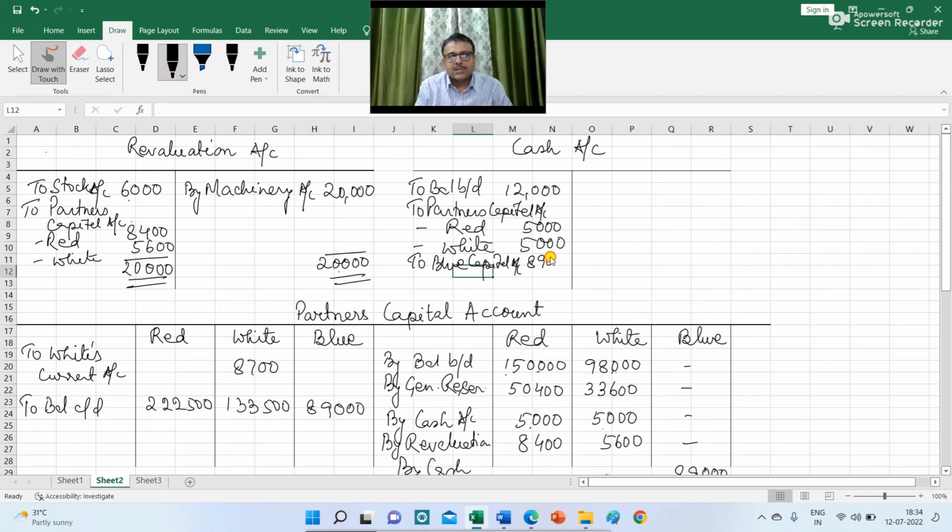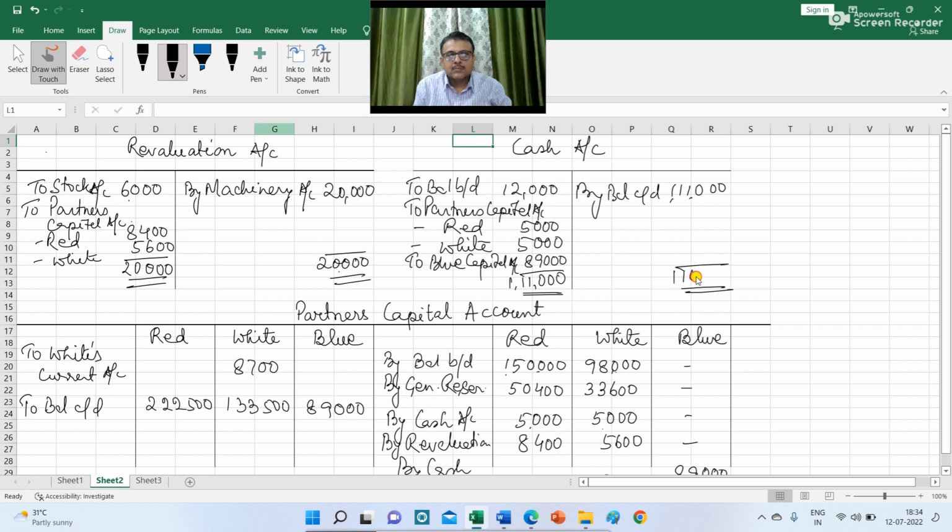Blue has to bring 89,000 as his capital. So total of cash is 1,11,000. So here I am writing by balance c/d 1,11,000. So this is the ledger of cash.